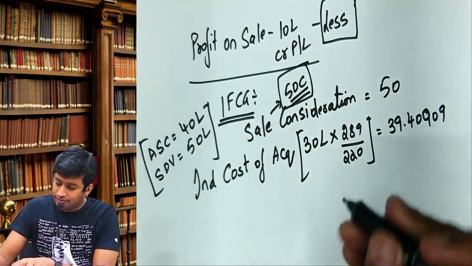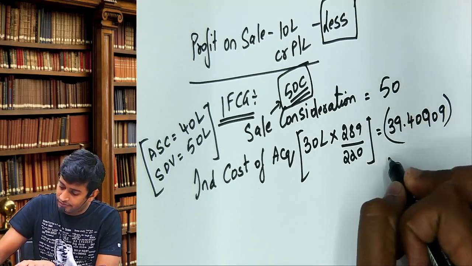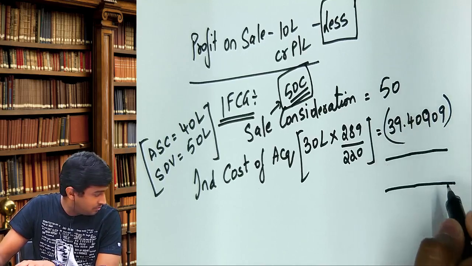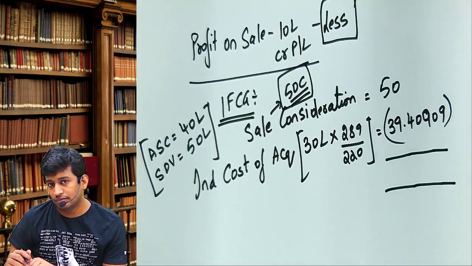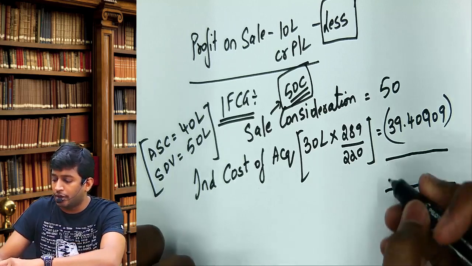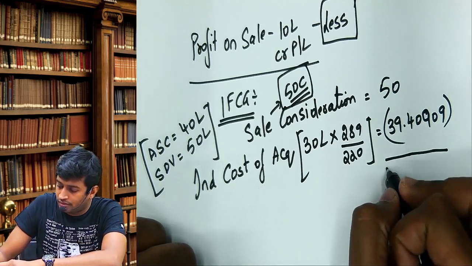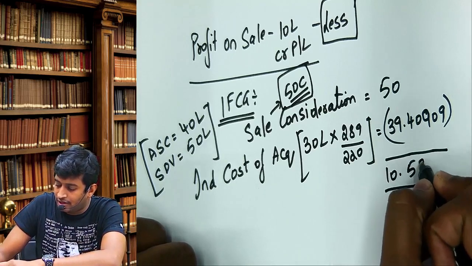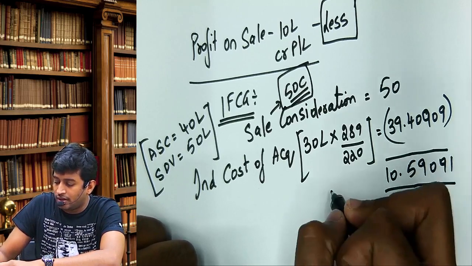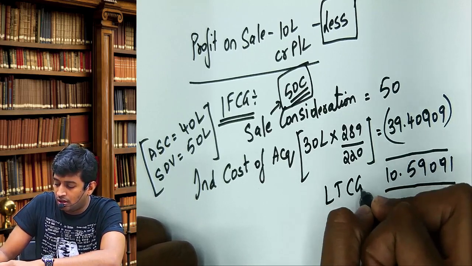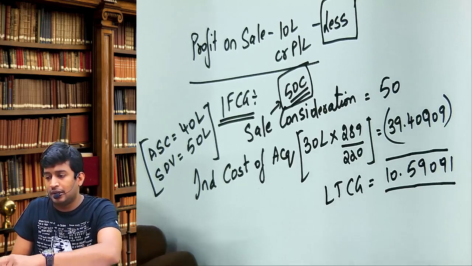Please deduct. 10.59091. This will be called long-term capital gain.